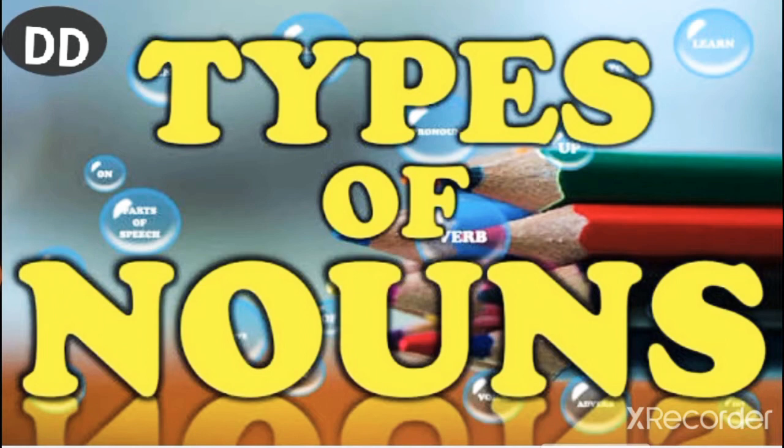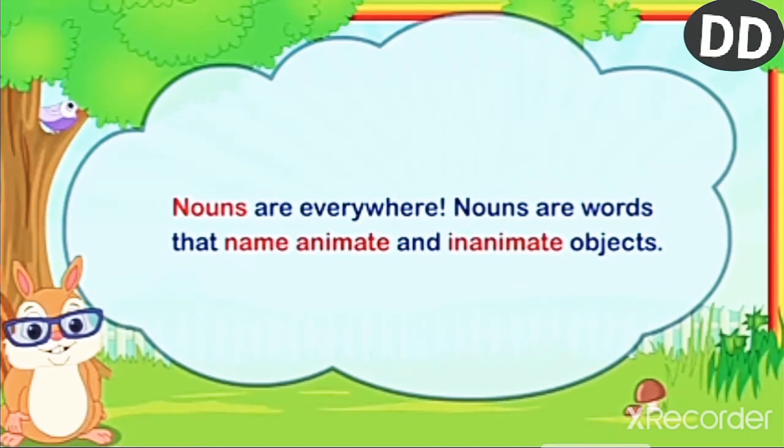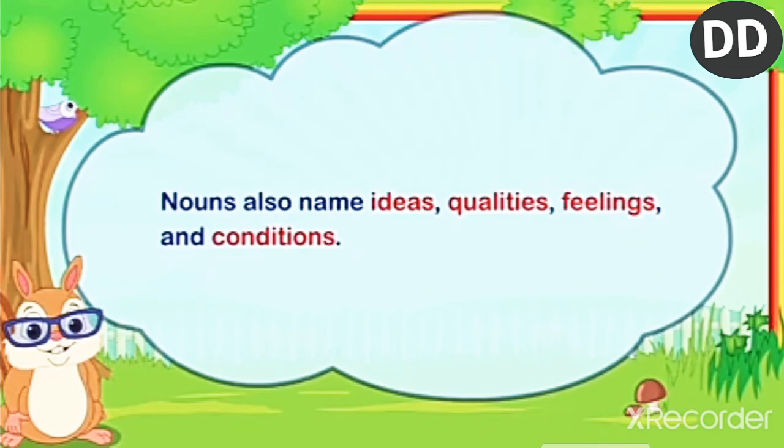In the previous standard, we have learnt about it, but we will revise it again. Okay, so let's start. First, we will see what nouns are. Nouns are everywhere. Nouns are words that name animate and inanimate objects. Nouns also name ideas, qualities, feelings, and conditions.